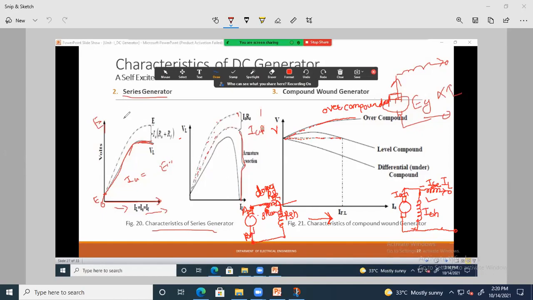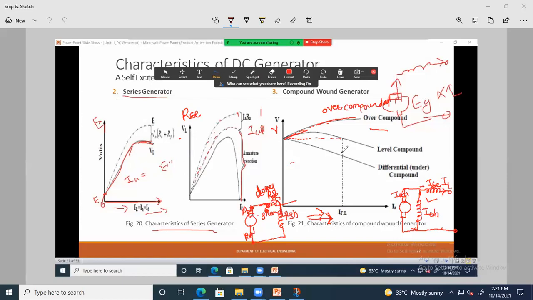If the series field winding turns, that is RSC, are so adjusted that if IL increases, जर IL increase केला तर, the output voltage or terminal voltage will increase, then the characteristics obtained are like over compounded characteristics, and it is called an over compounded generator.